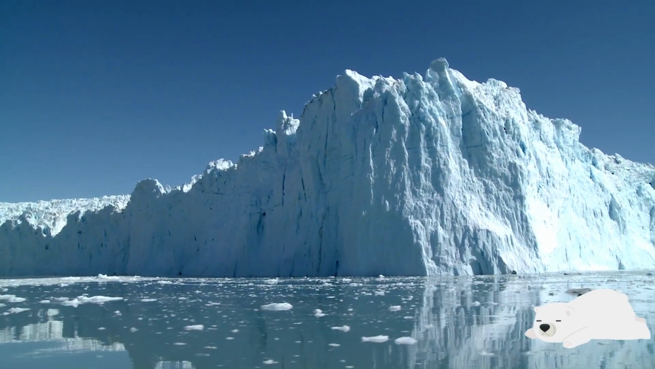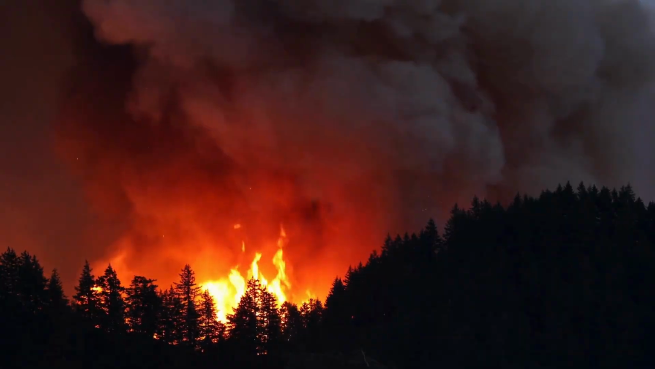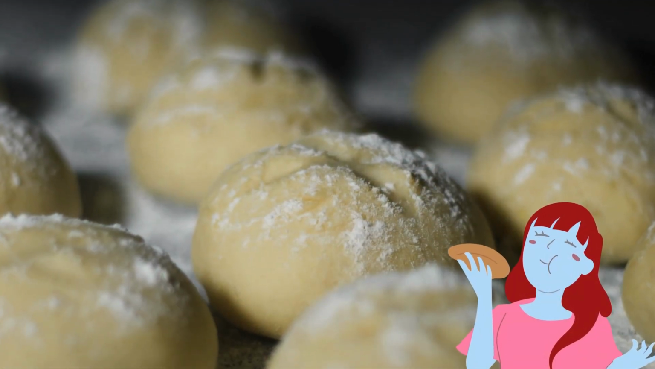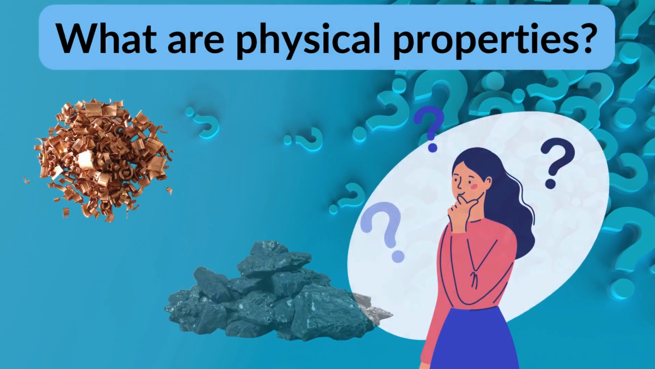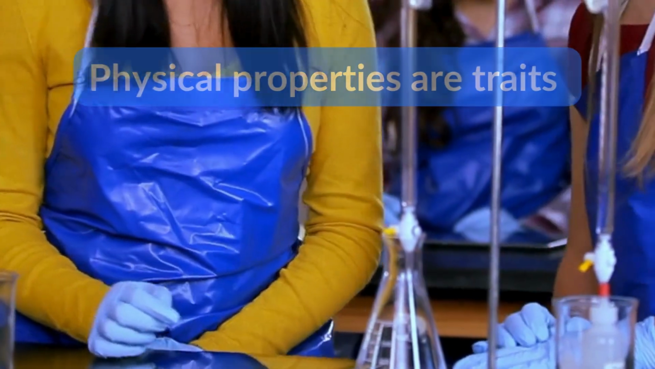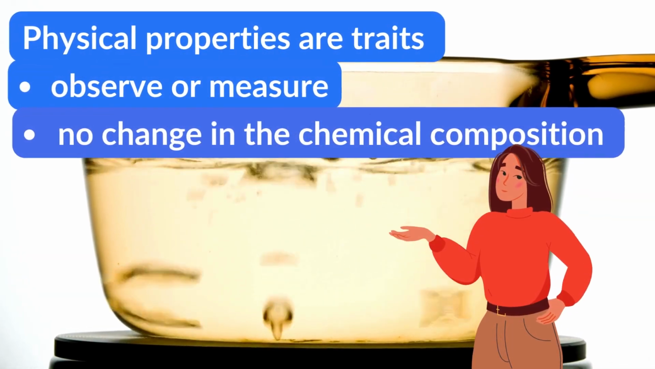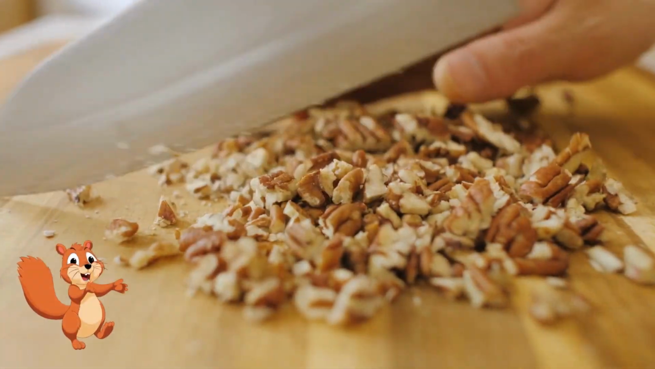Join me in this adventure to explore what physical and chemical properties are, as well as the dynamic processes of physical and chemical changes. What are physical properties? Physical properties are traits we can observe or measure without changing the chemical composition of the substance itself.